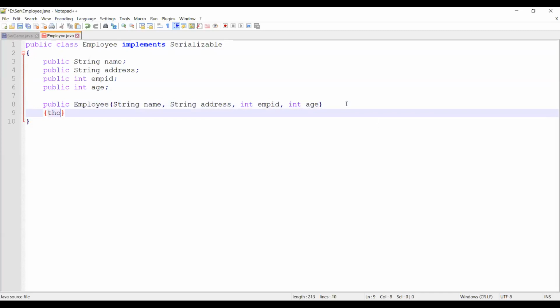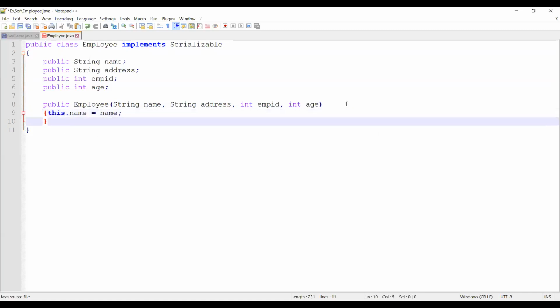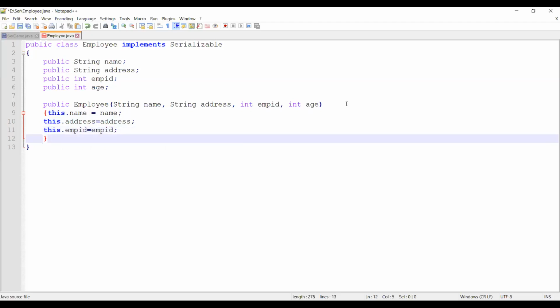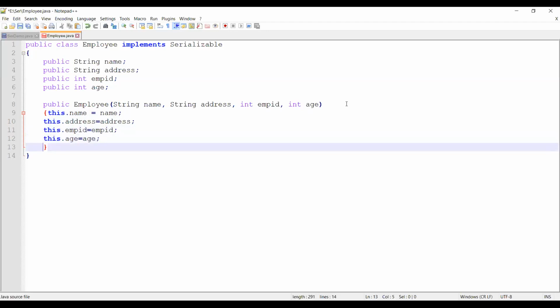This dot name is equal to name. This dot address equal to address. The normal things inside a constructor. This dot employee ID is equal to emp ID. This dot age is equal to age. Okay, so that will do in my employee. I'll save my employee. Now let me come here.